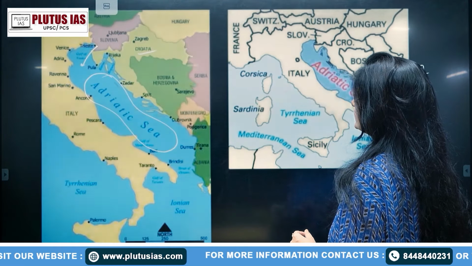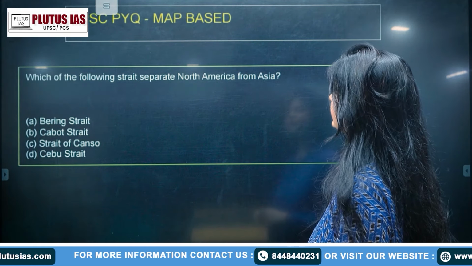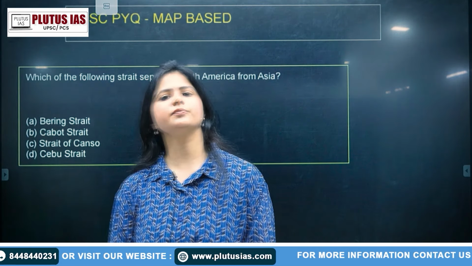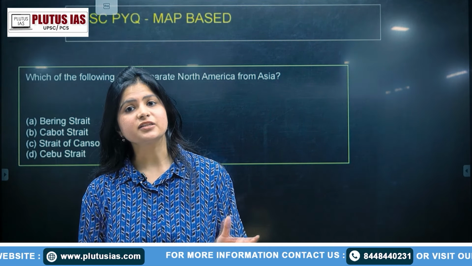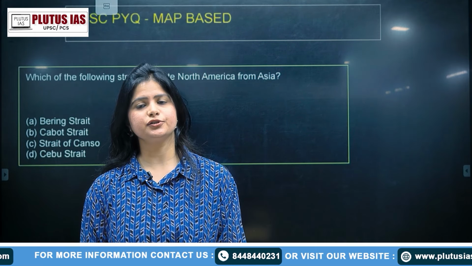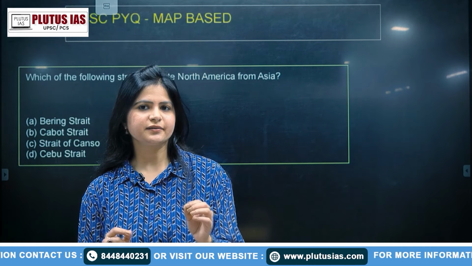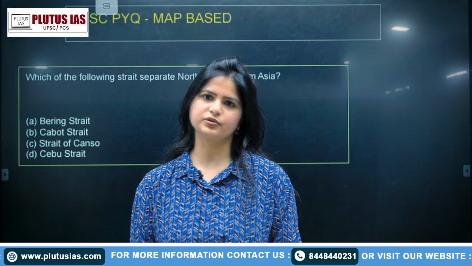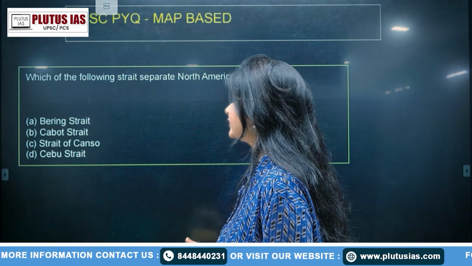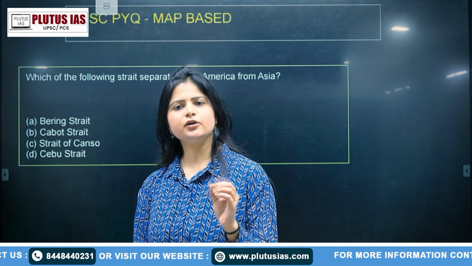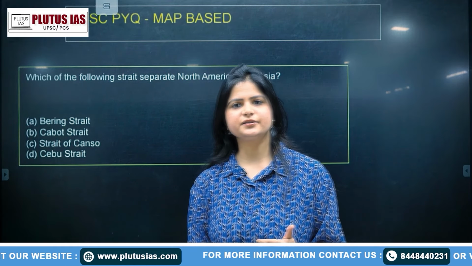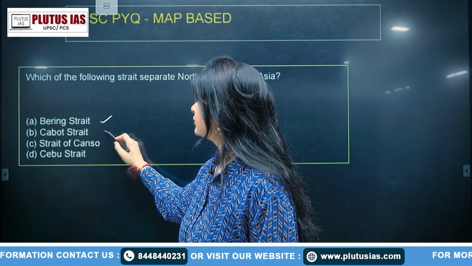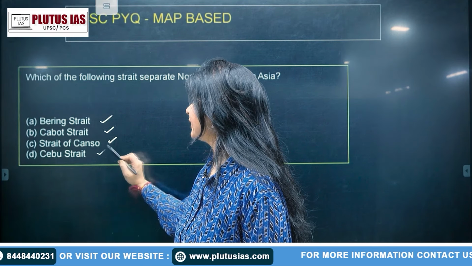Next question that we have is, which of the following straits separate North America from Asia? Now, these straits become important. Why? Because a strait has been in the current news again. So when one strait is in the current news, then the topic of straits itself becomes important. The strait which I have taken is the common one. Apart from that, the other straits are not so common. The first is the Bering, Cabot, Strait of Canso and Cebu Strait.